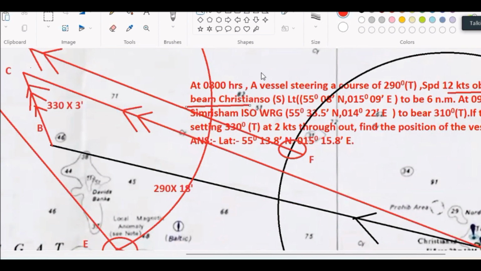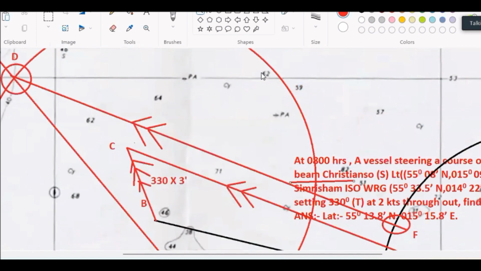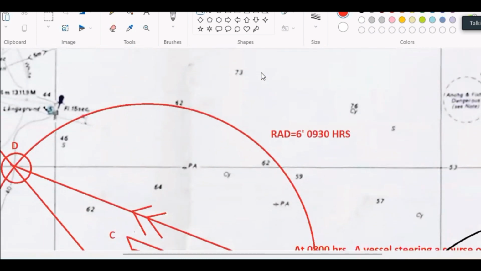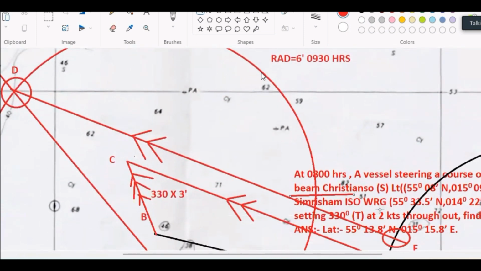If that is not possible, what does it mean? My earlier position D is also not possible. D is possible provided F is possible. So F is not possible means D is also not possible. Is it correct?